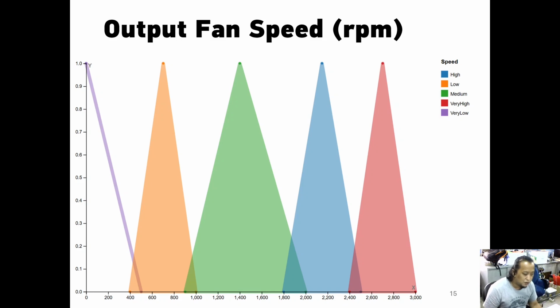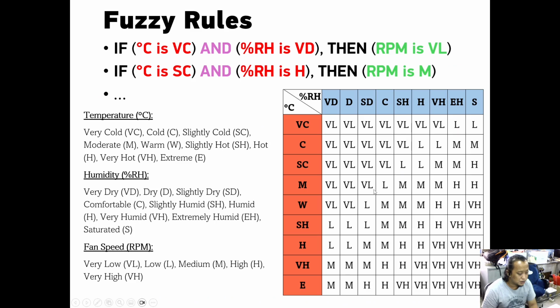And this is for the fan speed. This is very low, below 500 RPM, and the medium is from 900 up to 2000. That's for the fan speed in terms of revolutions per minute.